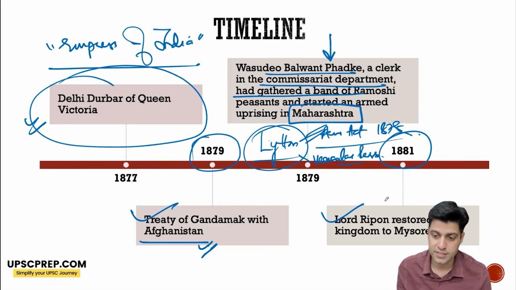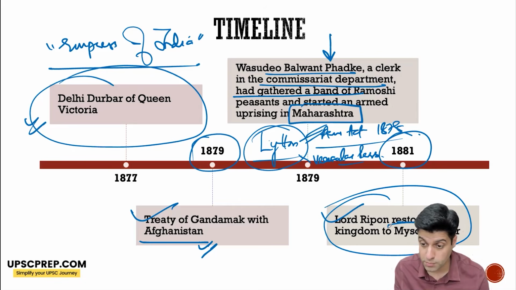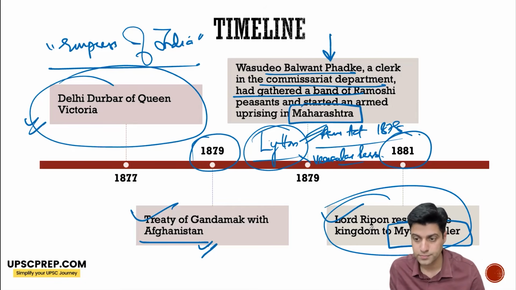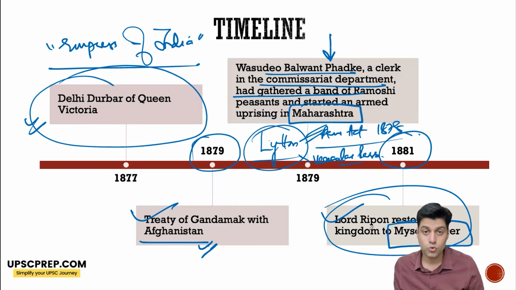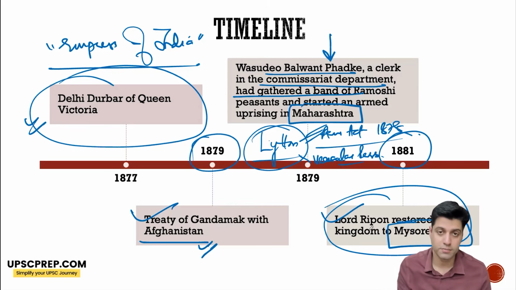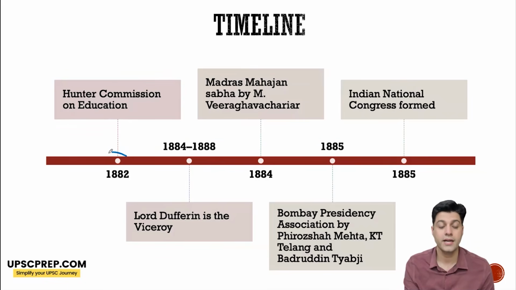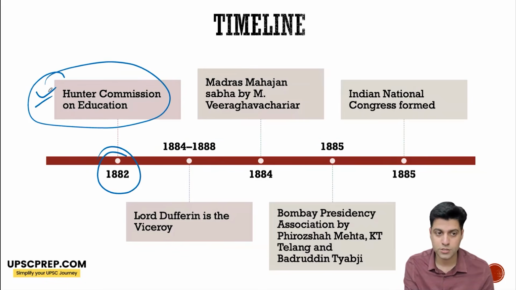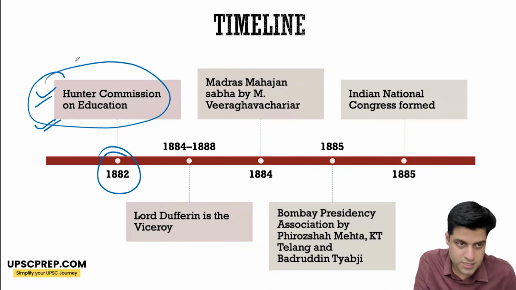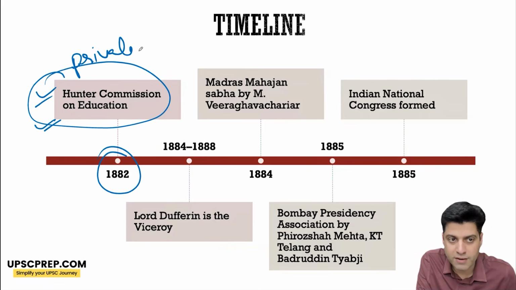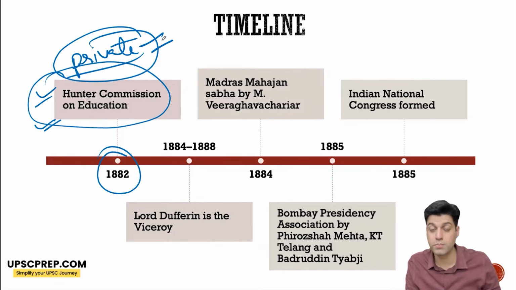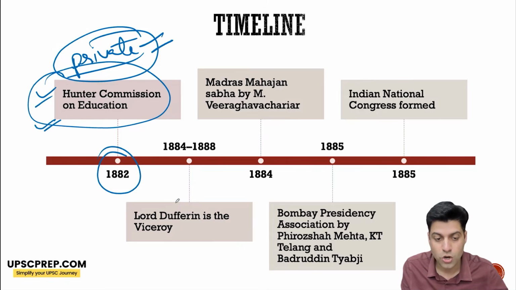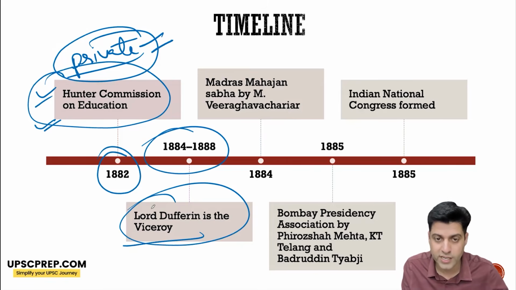Ripon is also known as... He restored the Mysore kingdom also to the Wodeyar. Plus, he brought an Ilbert Bill, but later on a modified version of it came, and he's known as the father of local government in India. In 1882, under Ripon, a Hunter Commission on Education was appointed, which basically decided that private education should also be promoted, which eventually was.